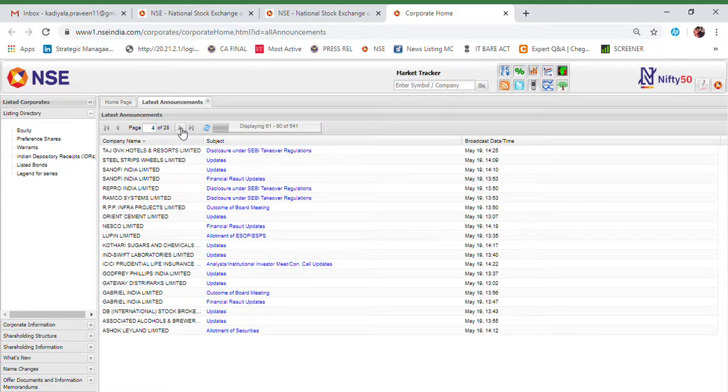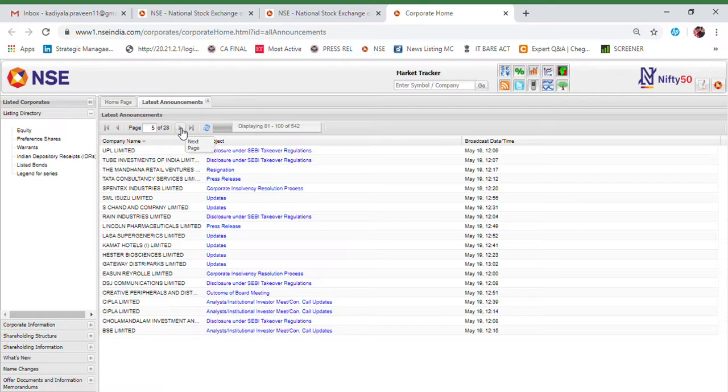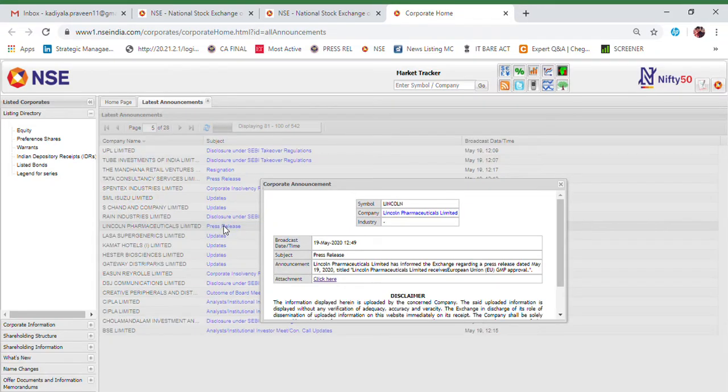We access all of that on this same page and post it in the group. For example, Lincoln Pharmaceuticals: if you click on press release, you will come to know Lincoln Pharmaceutical Limited receives EU GMP approval, which means it receives an approval from the European Union.